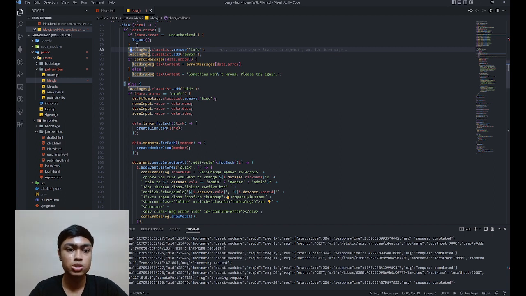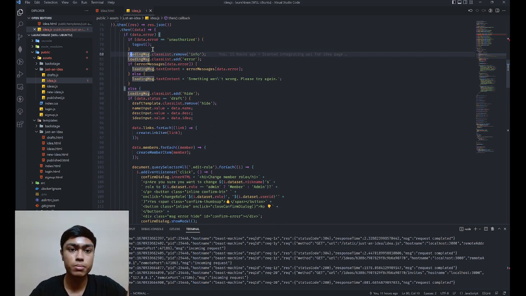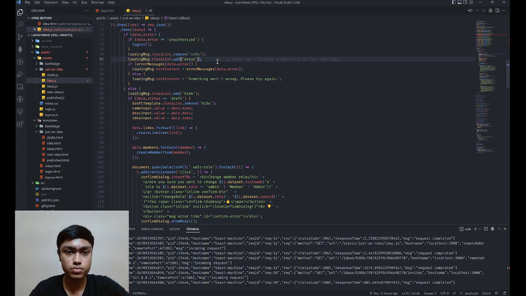So this loading message is the loading data. You saw that div at the top, it said loading data while the request was being made. So I'm going to target that, and convert it from this info class to the error class. That basically changes the color.